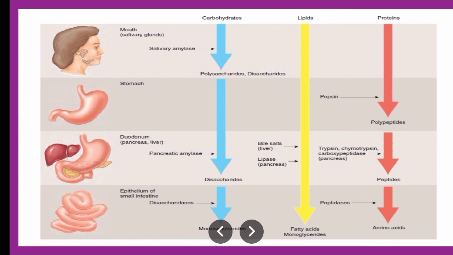Then again proteins, if you talk about the stomach, it has pepsin, then trypsin and chymotrypsin in the duodenum. So you can see various enzymes in various digestive organs which are responsible for digestion of that particular food: carbohydrates, lipids and proteins.